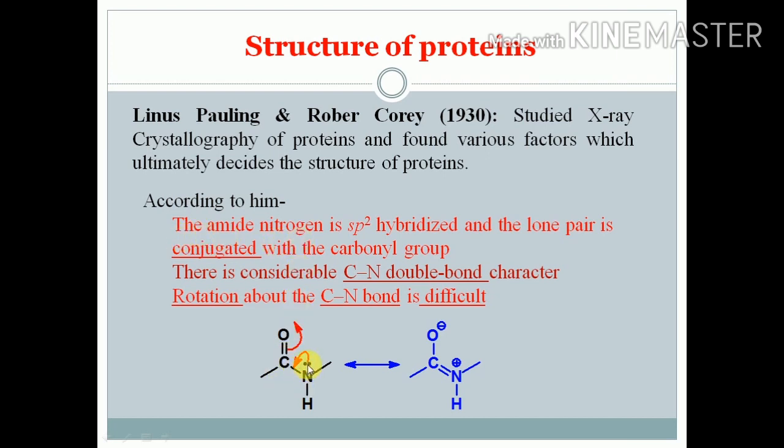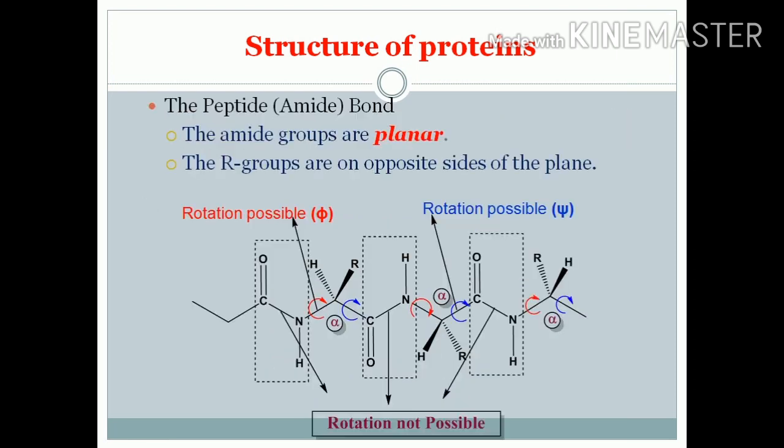this lone pair is in conjugation with the carbonyl group. So this lone pair coming inside, this double bond may break, and there will be a negative and positive charge. Because of this resonance, the carbon and nitrogen bond loses its single bond character and gets a double bond character. There is a considerable C-N double bond character. So rotation of the C-N double bond will be difficult because a pi bond is not allowed to rotate. So the C-N bond has a double bond character that gives rigidity to the structure.